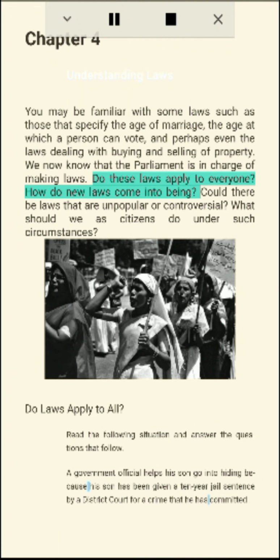Do these laws apply to everyone? How do new laws come into being? Could there be laws that are unpopular or controversial? What should we as citizens do under such circumstances?